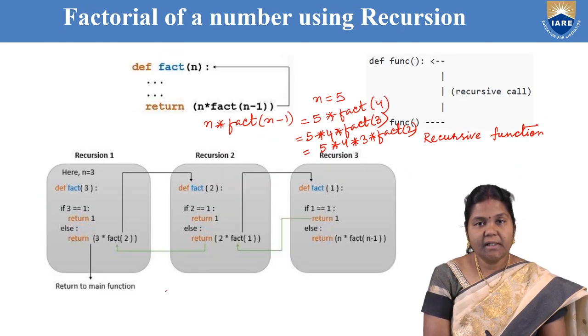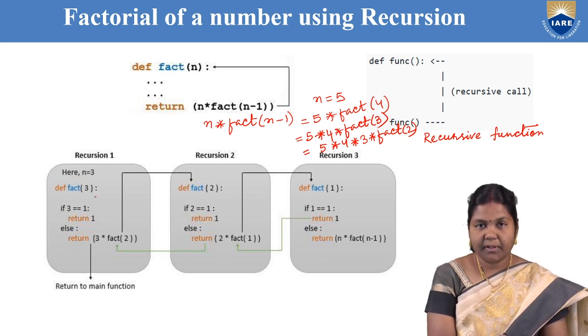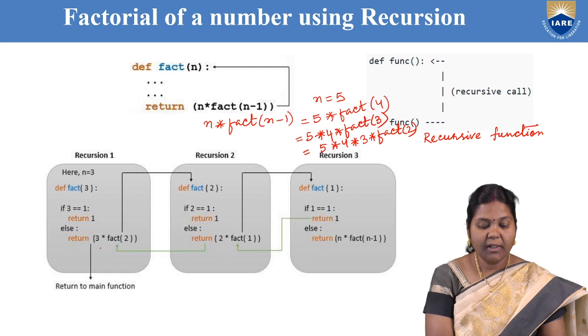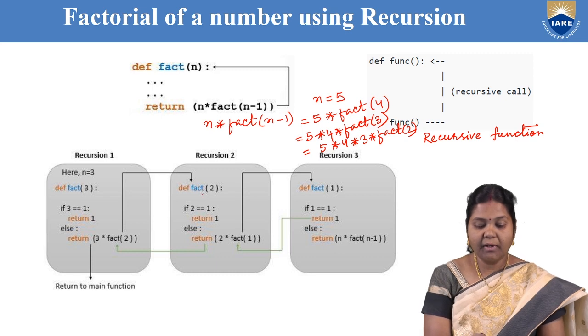Now you see here, suppose n is equal to 3. Now it is fact of 3. So for fact of 3, is 3 equal to 1? No, it is not equal to 1. So it is 3 into fact of 2. Now again there will be a call made to the same function. So now n value becomes 2. Is 2 equal to 1? No. So 2 into fact of 1.